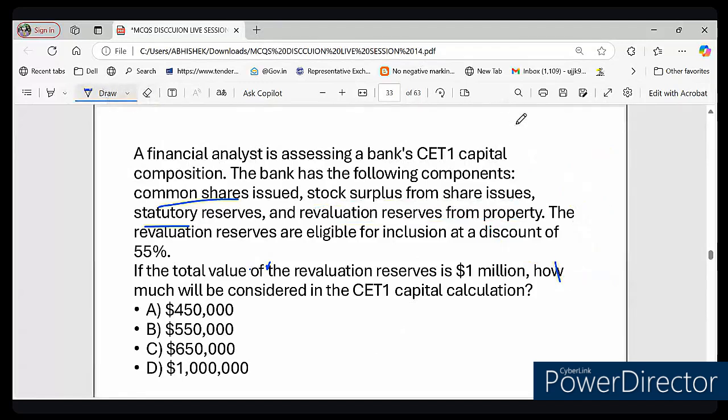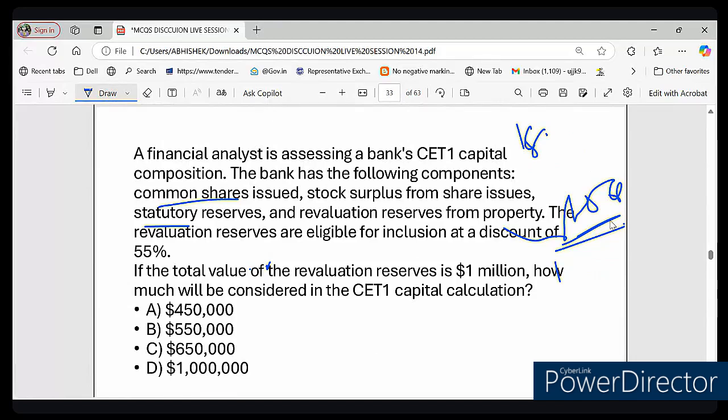You have a house worth 1 crore, and a property expert tells you that now your house is worth 1.5 crore. So this extra 50 lakh is called revaluation reserve because your property is now worth more than before. But wait, the bank can't just add the full 50 lakh to their capital. Regulators say, hold on, this is just an estimate. We need a margin of safety. So in banking, only a percentage of revaluation reserves is allowed in CET1 capital.